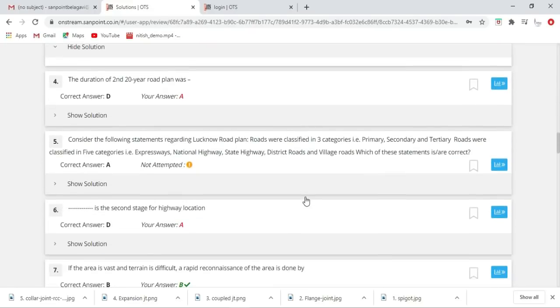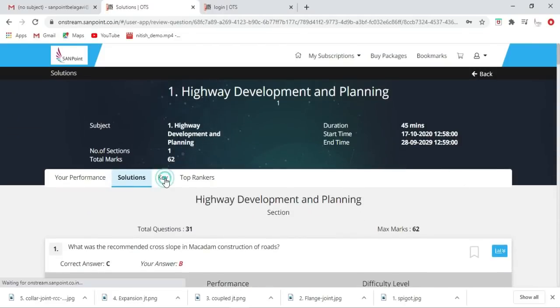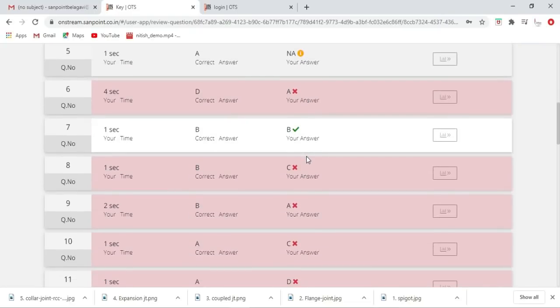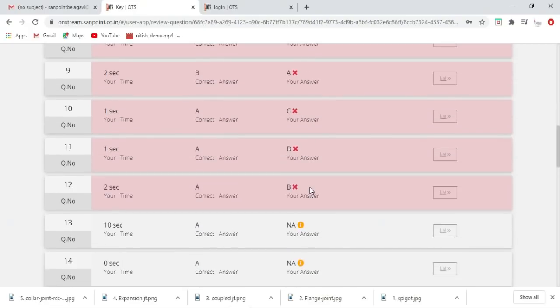And this is the reason we launch a test series at the end. Because if you keep giving the test in the middle only, then you will not be able to realize the importance of these tests. Now when you give it, you can easily check yourself, like what is wrong, what is the reason for the wrong answer, whether you are not able to recollect the formula, or whether you haven't understood the concept, or if you have made any calculation mistake. Analyze yourself and then go for the next test. This is what we keep suggesting for the students who have joined here.